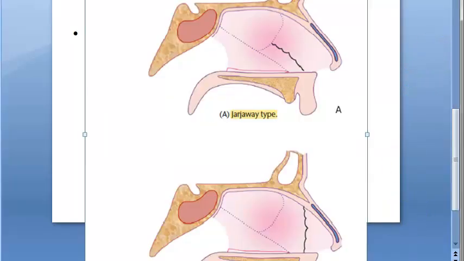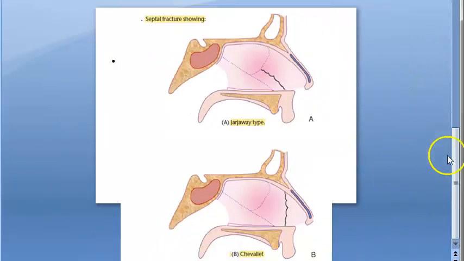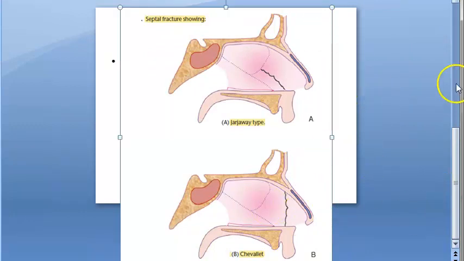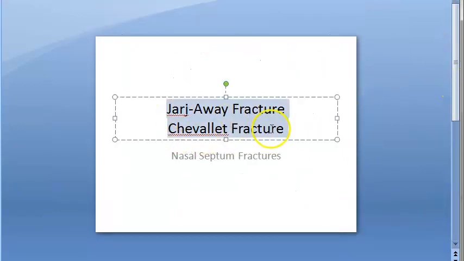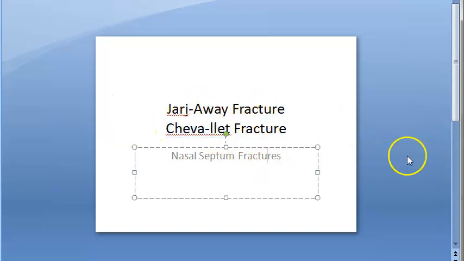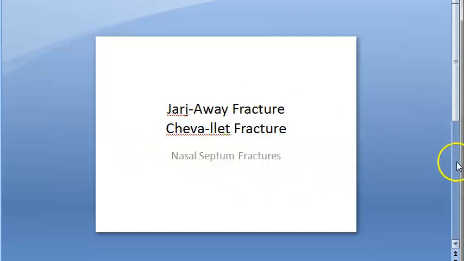Hello people, in this video let us look at these nasal septal fractures called Jarjavay fracture and Chevallet fracture. Jarjavay, sometimes they are writing it differently. So, Jarjavay fracture, Chevallet fracture. These are fractures of what? Of the nasal septum. Okay.